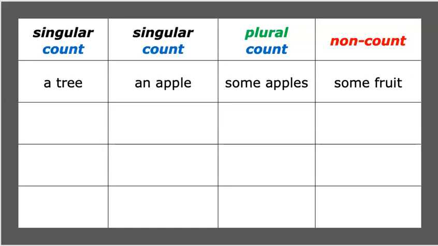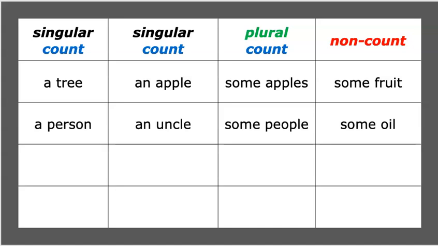And let's look at the whole line. A tree, an apple, some apples, some fruit. Here's another line. A person, an uncle, some people. Notice people is the plural of person. For non-count, I could say some oil.